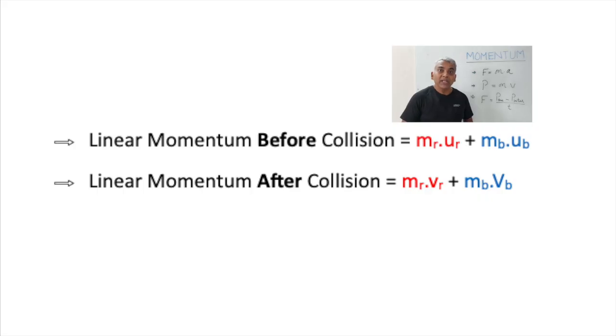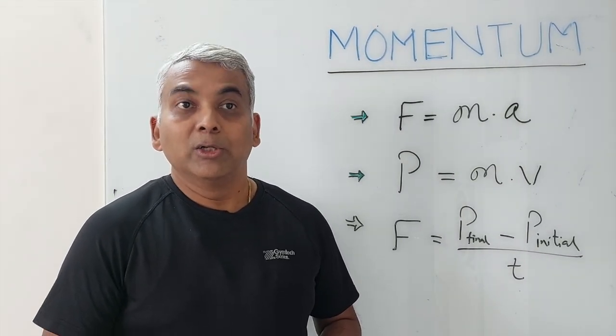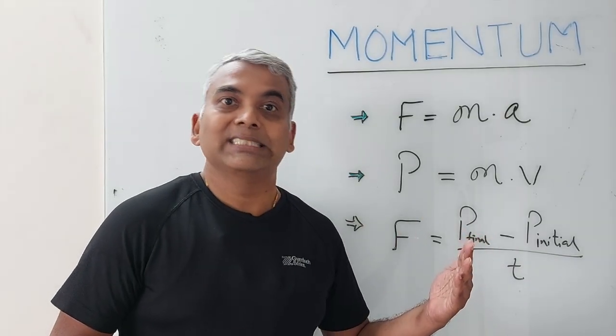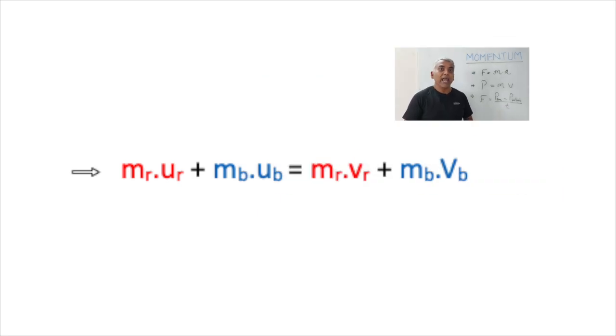Similarly, the momentum of the two balls after collision is mr vr plus mb vb. So as per the principle of conservation of momentum, total momentum before collision is the same as total momentum after collision. So we can say that mr ur plus mb ub is the same as mr vr plus mb vb.